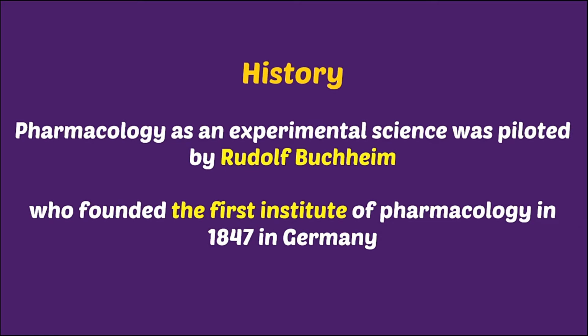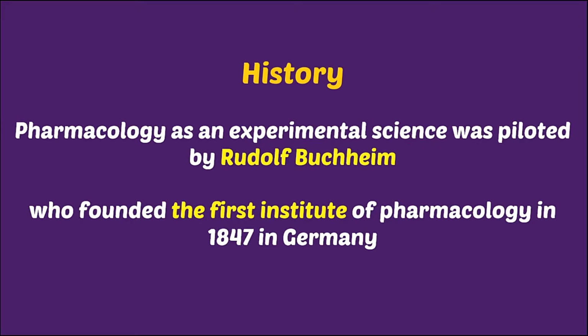Moving on, history of pharmacology. Pharmacology as an experimental science was pioneered by Rudolf Buchheim, who founded the first Institute of Pharmacology in 1847 in Germany. He started this laboratory to study various actions of drugs in his own house.